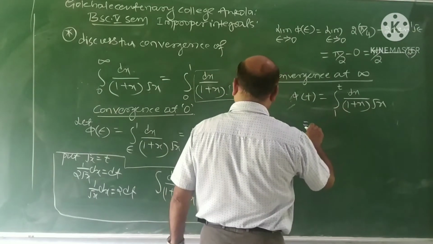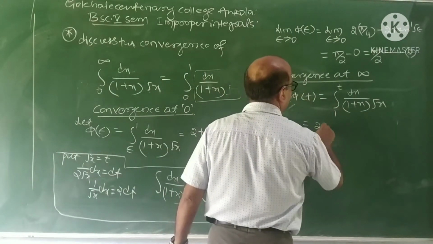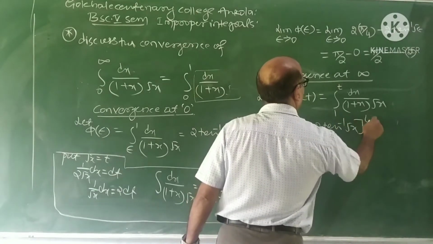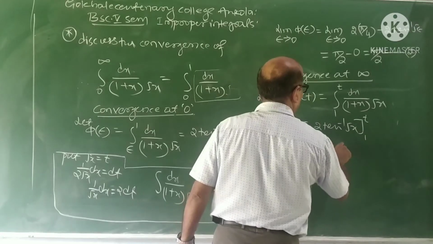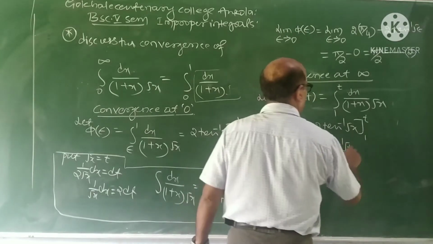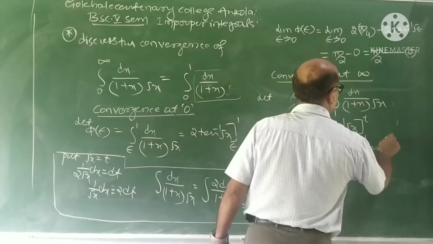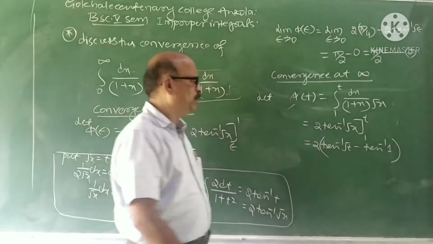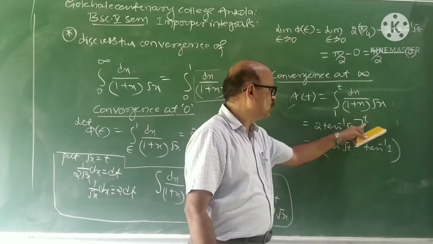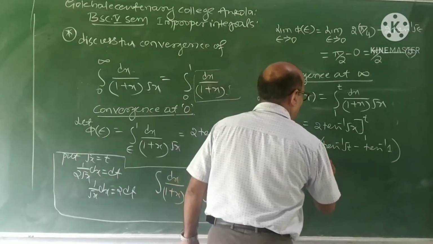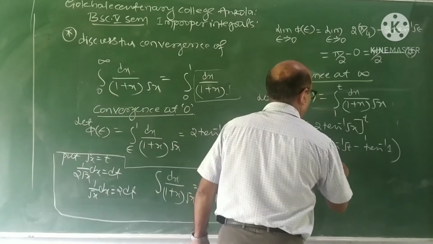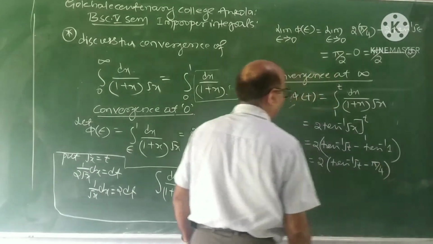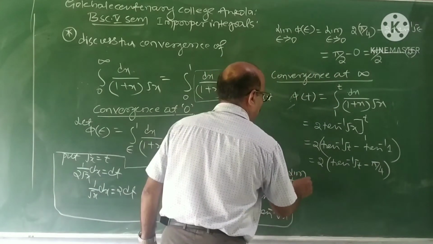Since we have already obtained the primitive here, what is the integration? 2 tan inverse root x, limit from 1 to t. Therefore 2 tan inverse root t minus 2 tan inverse 1. Am I correct here? First substitute t, then 1. It is therefore 2 tan inverse root t minus, what is tan inverse 1? Pi by 4. Now take the limit t tends to infinity.